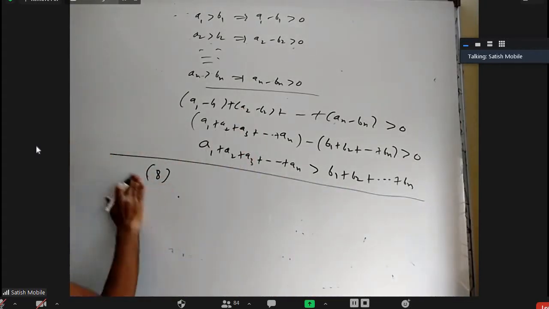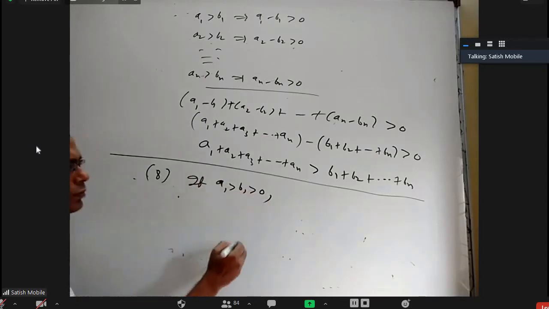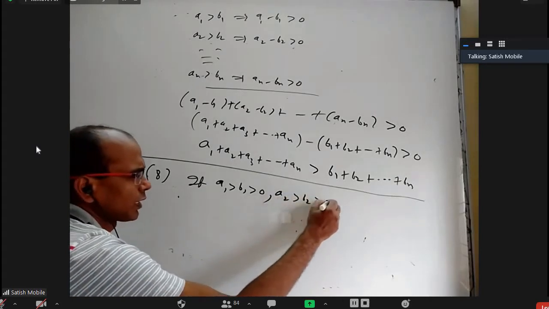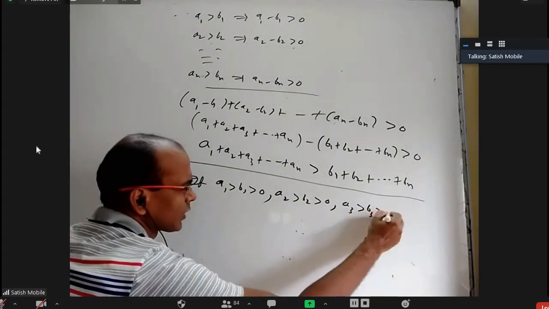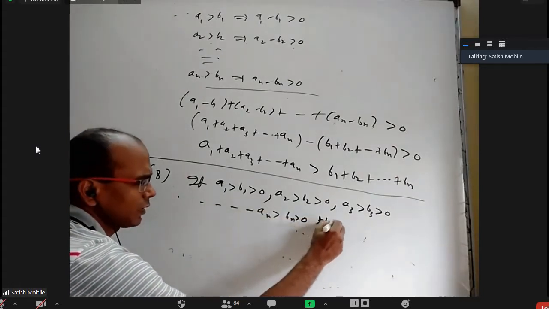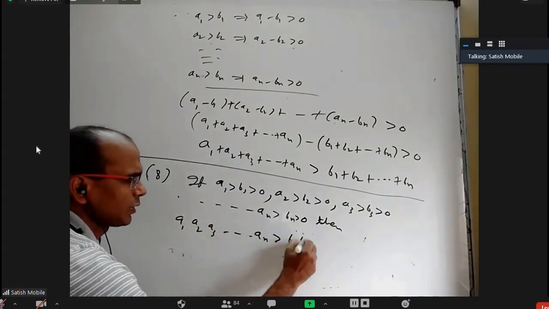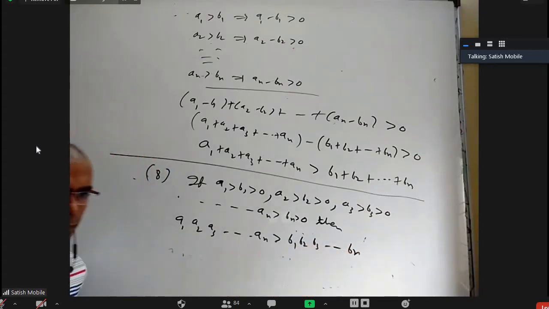Coming to eighth one, if A1 is greater than B1 greater than 0, A2 greater than B2 greater than 0, A3 greater than B3 greater than 0, so on, AN greater than BN greater than 0, then A1 into A2 into A3 so on up to AN is greater than B1, B2, B3 so on up to BN. We have to prove it, but only when all are positive. When some are positive, some are negative, and all are negative, sometimes things will change, sometimes things will not change. So we are not going to talk about them. When a question comes, we'll see.